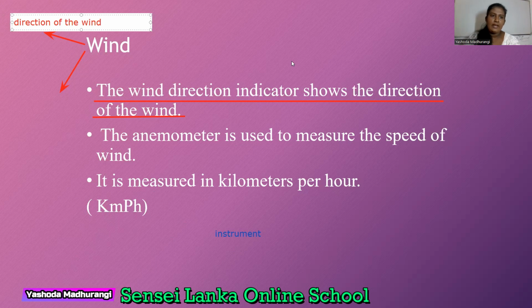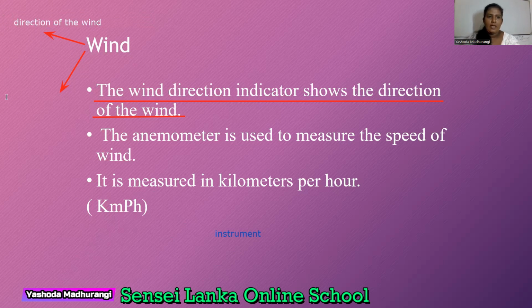We can measure direction of the wind. And then what is the second one? Speed of the wind. So we have to learn both. First we are going to learn direction of the wind. Second one, speed of the wind. We are going to learn these two.